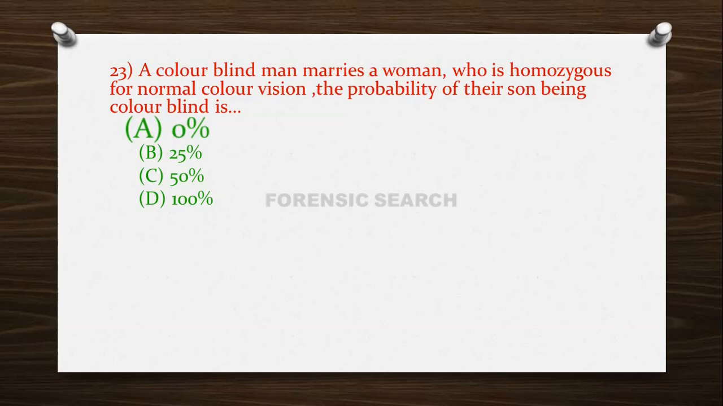the offspring given in the F1 generation are 50% normal sons, and daughters are carriers, that is 50% carrier daughters will be obtained. So the colorblind son is 0. That's why the correct option of this question is option A.